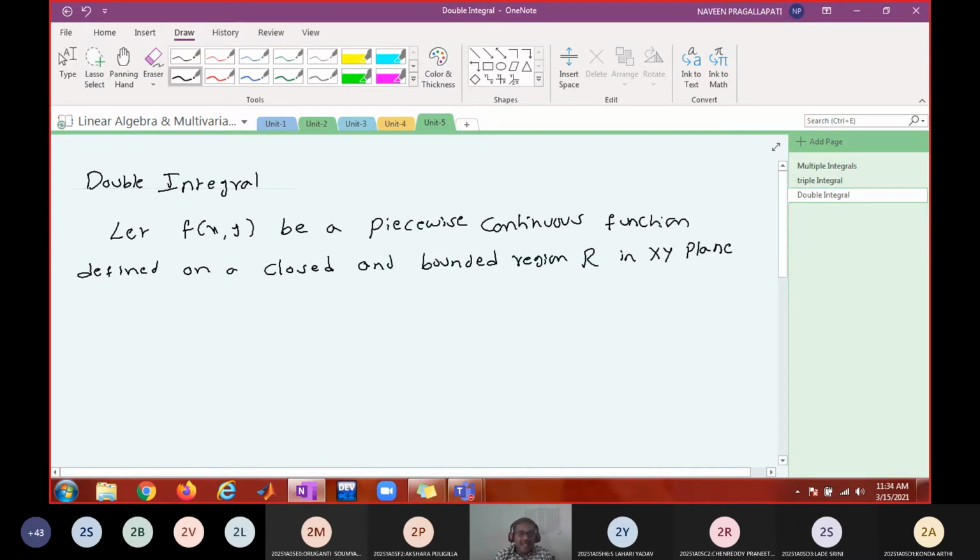Bounded region is not a necessary condition.